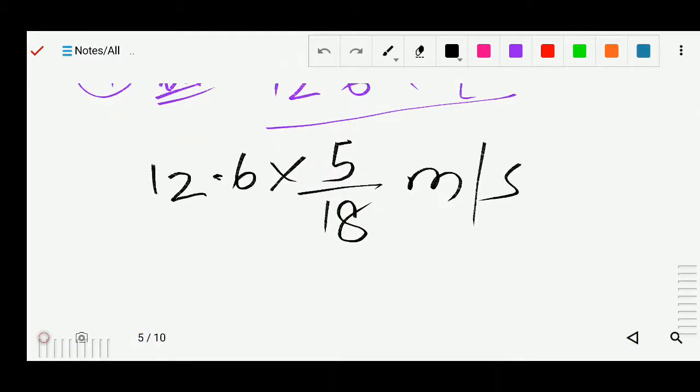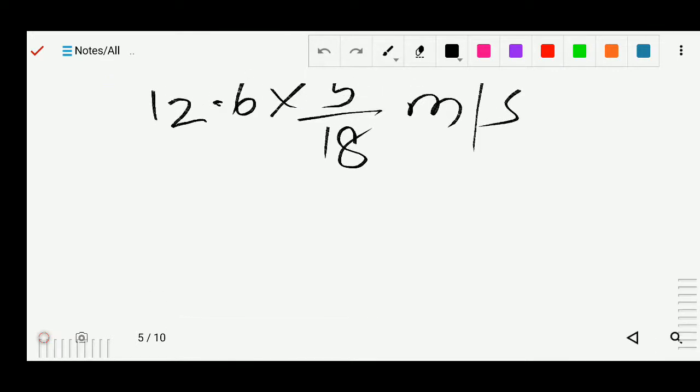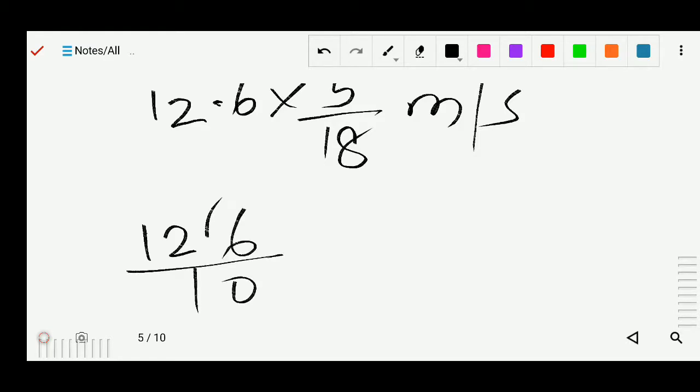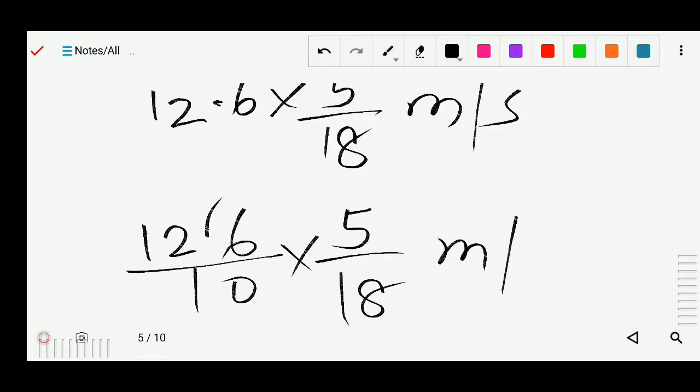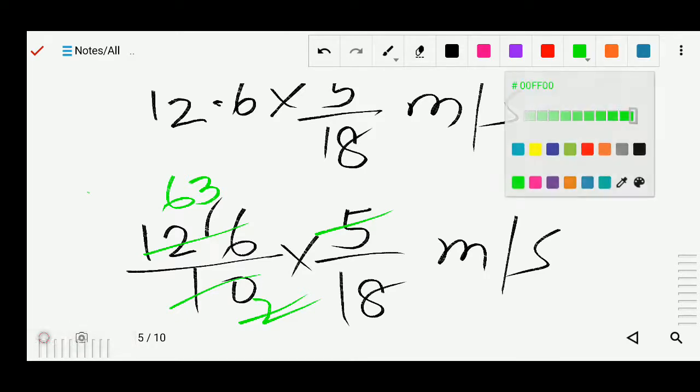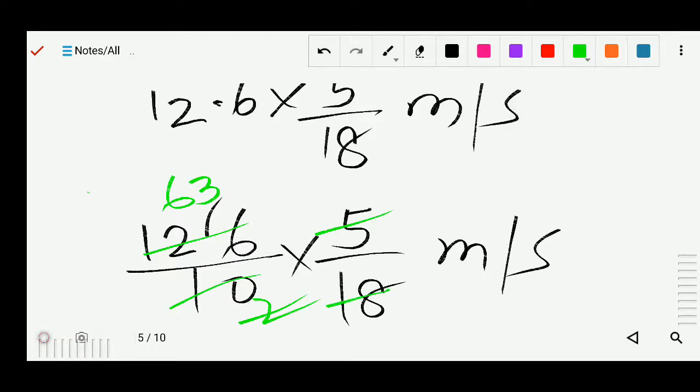Now next we will solve. We can remove the point, so I can write it as 126, this point will be removed, so 10 will be here. Now multiply by 5 by 18, and this is your meter per second. So you can divide 5 into 10, so 2, 6 and 3. Here is again 3, 6 times 2 is 12, 3 into 6, 3, 7.